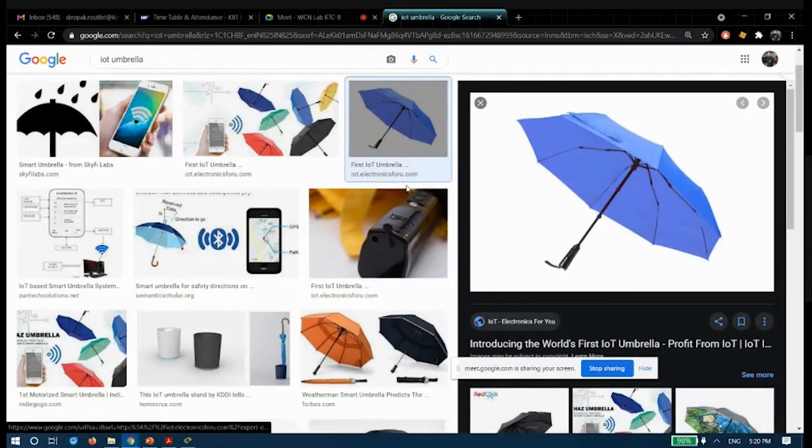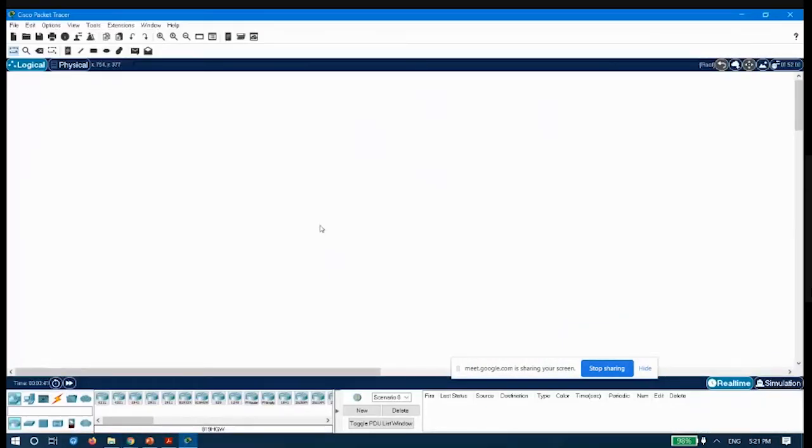Some people might be turning on air conditioning the whole day because when they come home, their room will be warm and it will be difficult for them to sit there. So that kind of application we could also do with the help of IoT. In this experiment, we will be implementing an IoT network using Cisco Packet Tracer. We will also be setting up a few conditions.